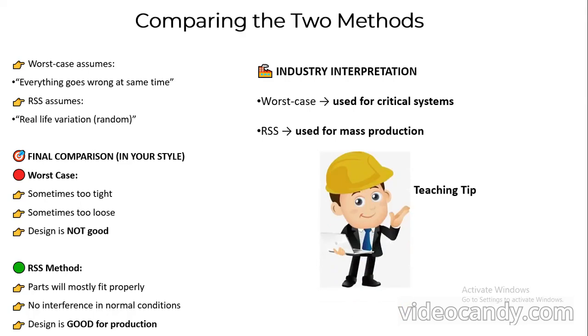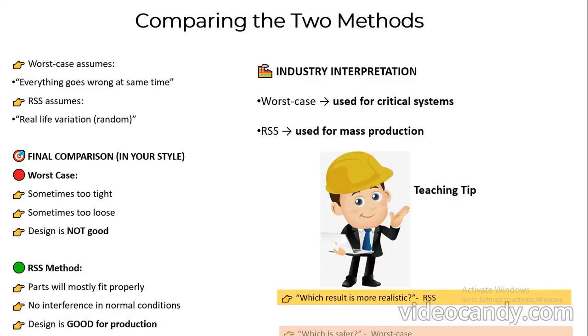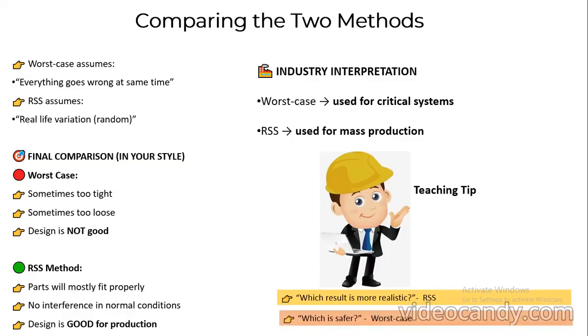So I will give some tips regarding these two. First one is, if you want more realistic results, we can adopt the RSS. At the same time, if you want a safer type of assembly or a safer design, we can adopt the worst case.